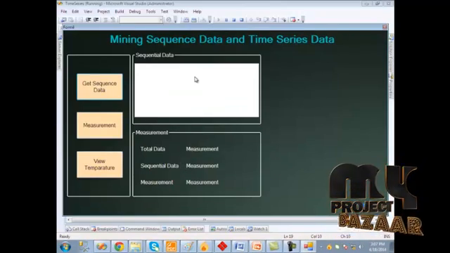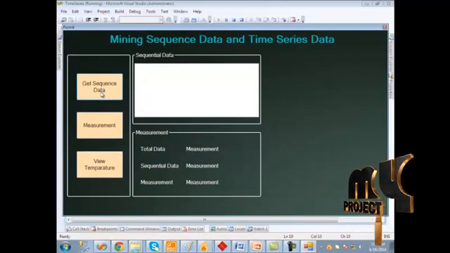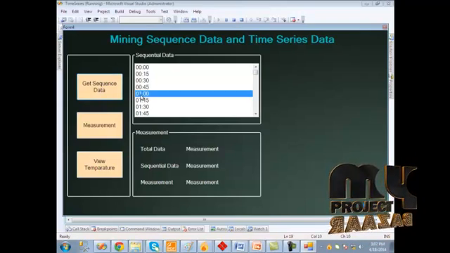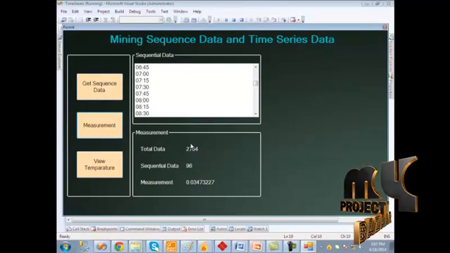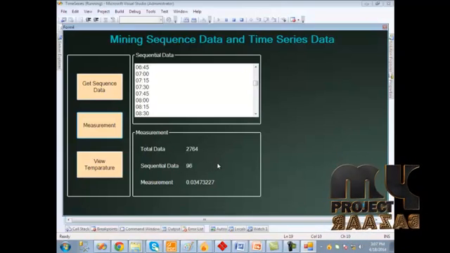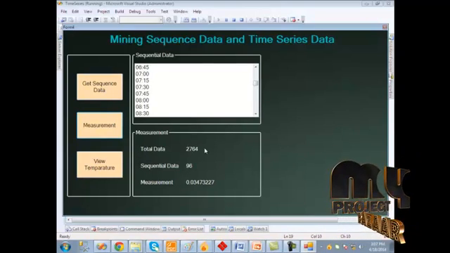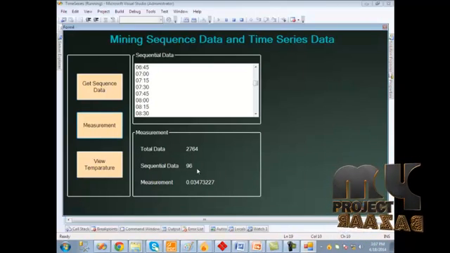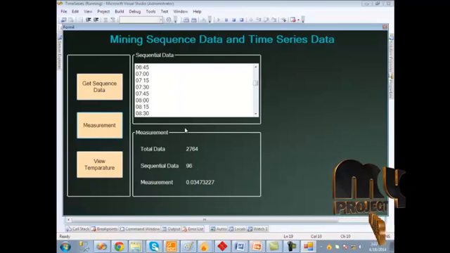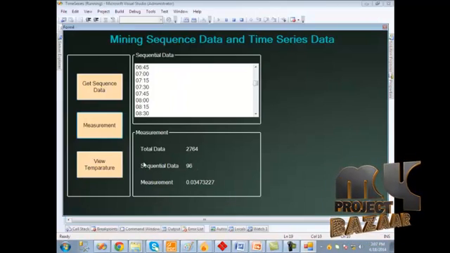Here the sequential data mining is performed. We should click get sequence data. Here the sequential data has been shown. Then when we click the measurement, the measurement for the sequential data is shown. The total data is, as usual, the whole dataset count. Then the sequential data is the count of the sequential data in the records. Then the measurement represents the division of the total data and the sequential data.